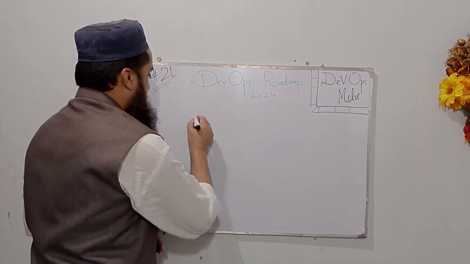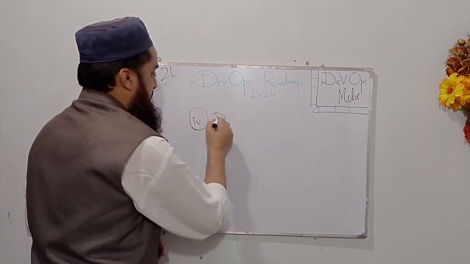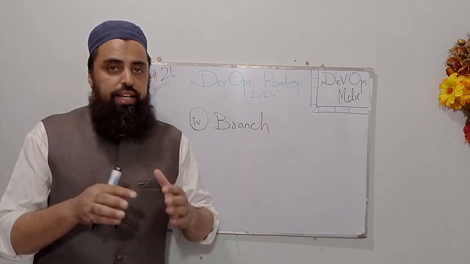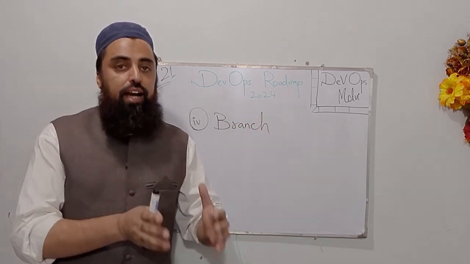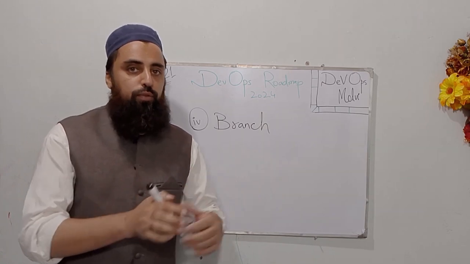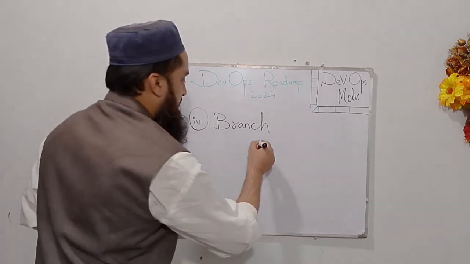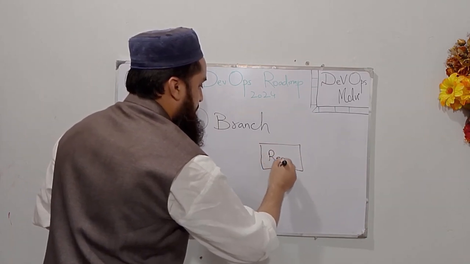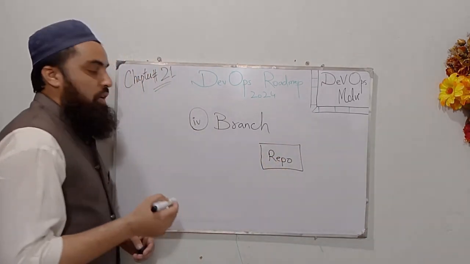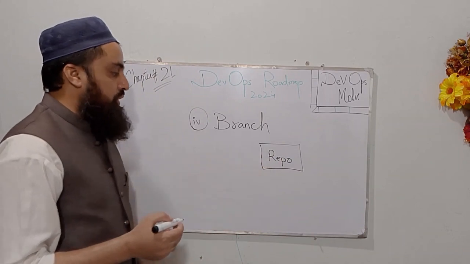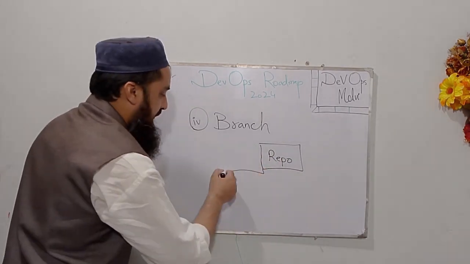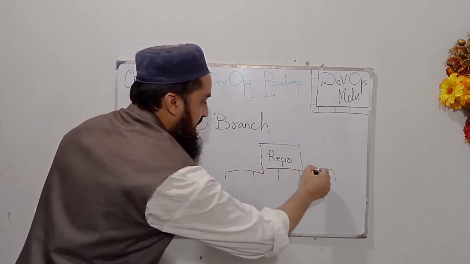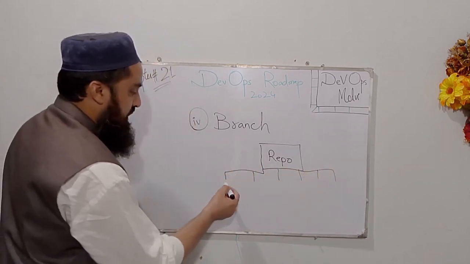Now the fourth term that is extensively used in Git is branch. In simple words, a branch is an isolated space for a developer. For instance, if we have this main repository and a lot of developers working on that code repository, each developer can create his or her own branch and work on any specific folder or feature.